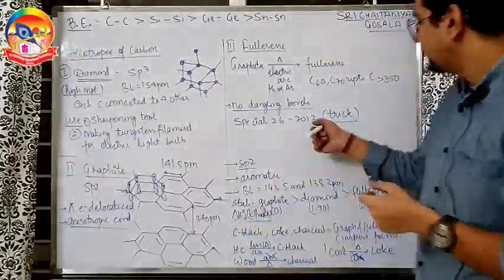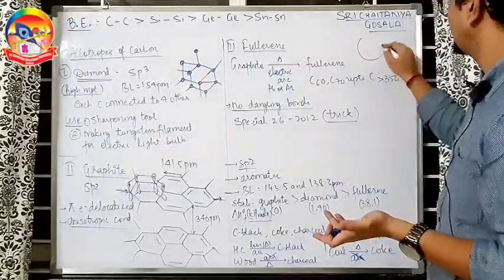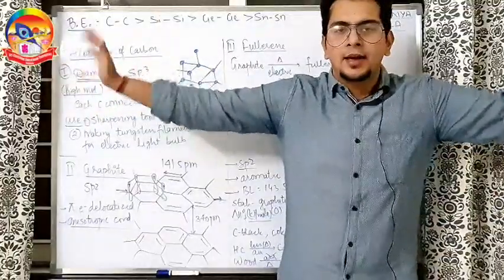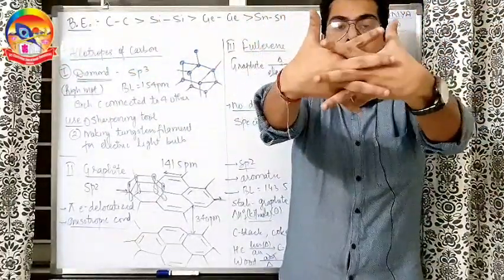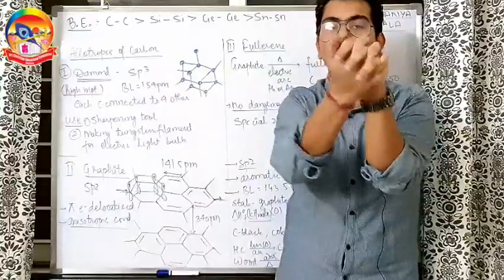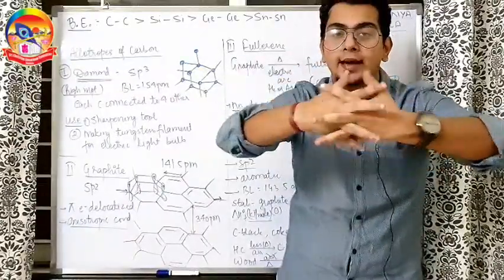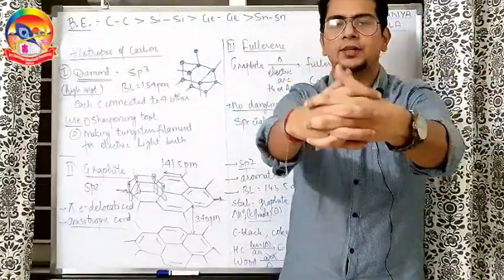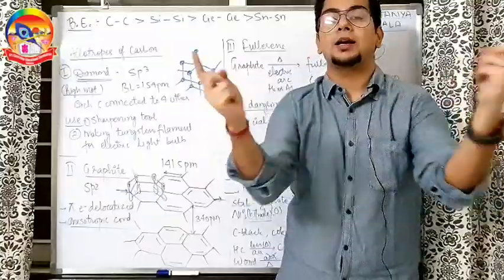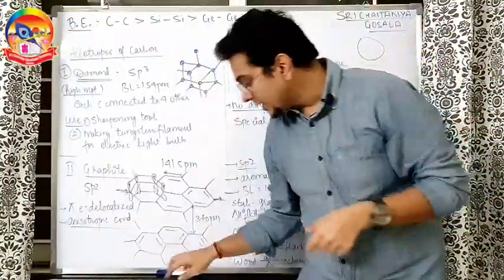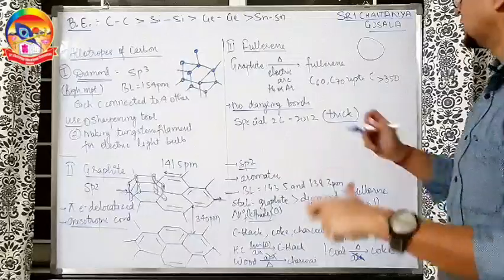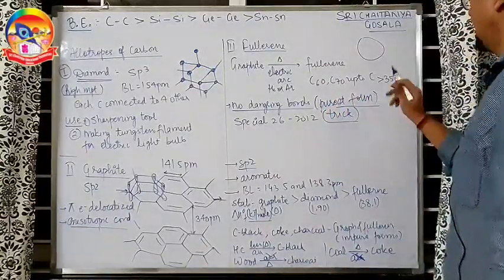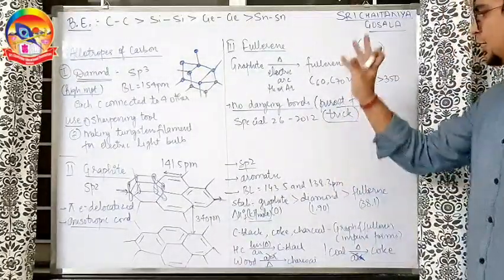On the other hand, in fullerene, we have a buckyball-like structure, football-like structure. So what happens there? If this is my last carbon, this is my last carbon, in fullerene, they are added to each other. As a result, there is no need to bond with anyone else. So I get no dangling bonds. There is no bond which is dangling for me. They are all associated with each other. As a result, only carbon network I will get. So the purest form of carbon is fullerene. There is no dangling bond. That's why it is the purest form of carbon. Okay? Now there is a small trick you can remember here.